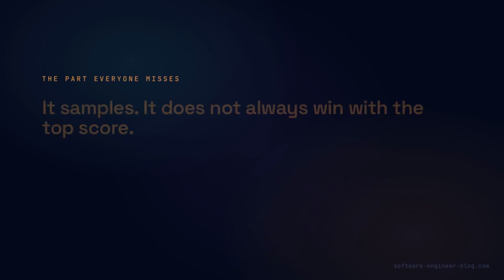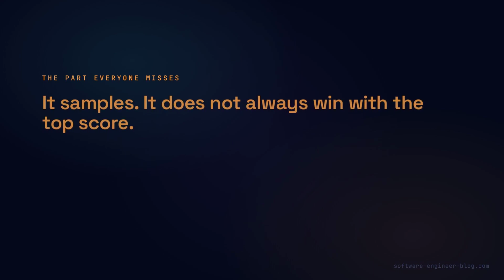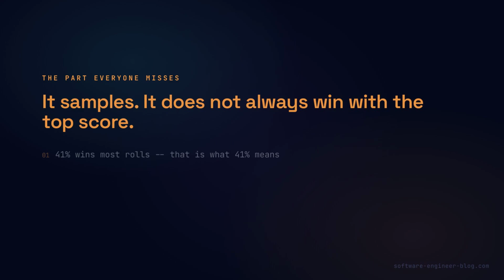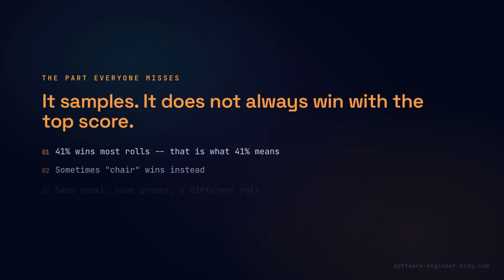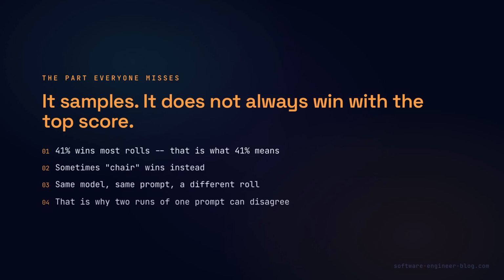This is the part almost everyone misses. It samples. It does not always grab the top score. 41% wins most of the time. That is what 41% means. But sometimes chair wins instead. Same model, same prompt. A different roll of the dice, and you get a different word. That is not a bug in the system. Two different runs of one prompt disagreeing is exactly what this mechanism is supposed to do.